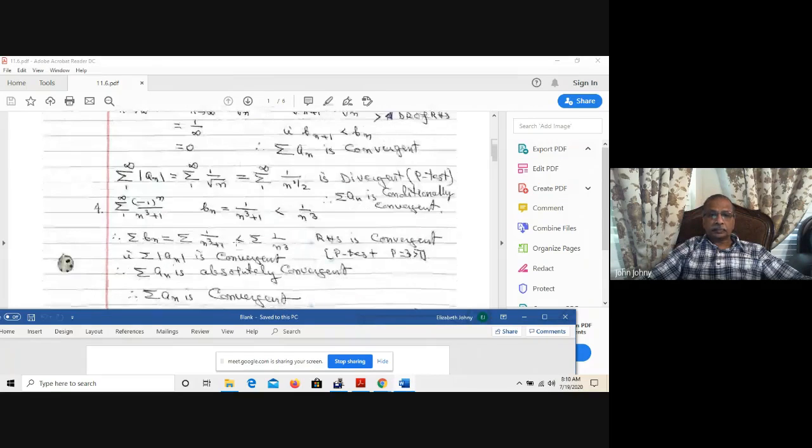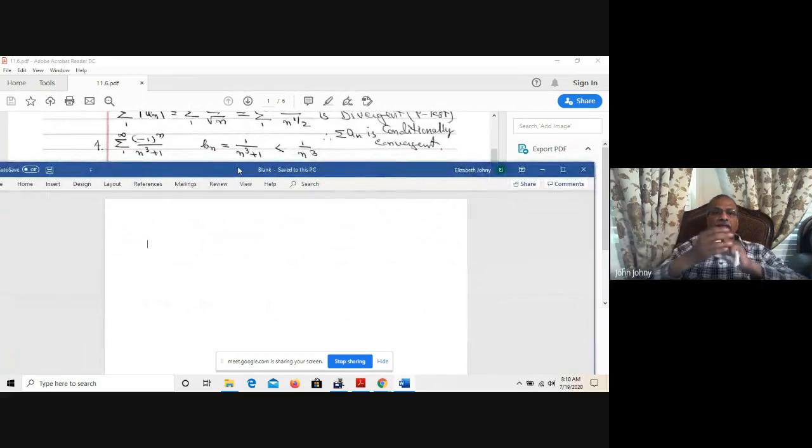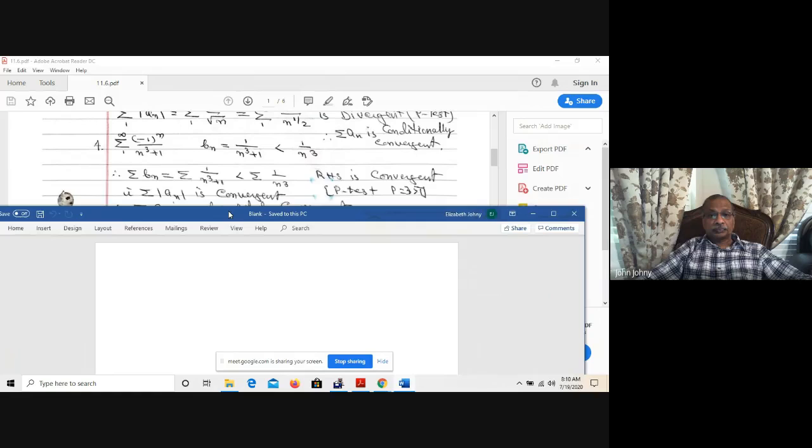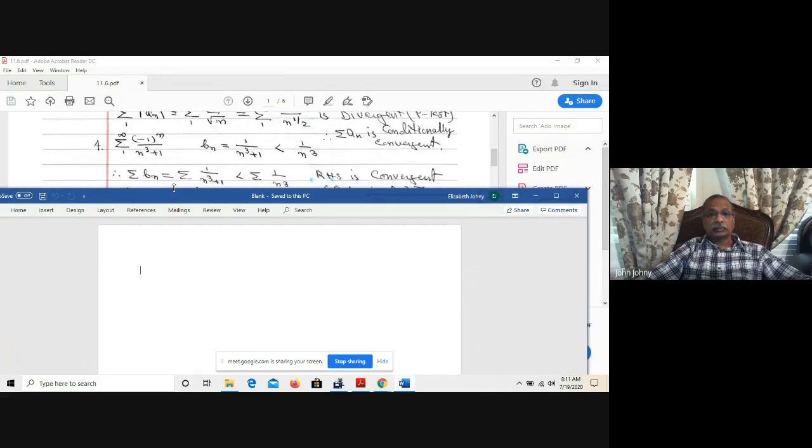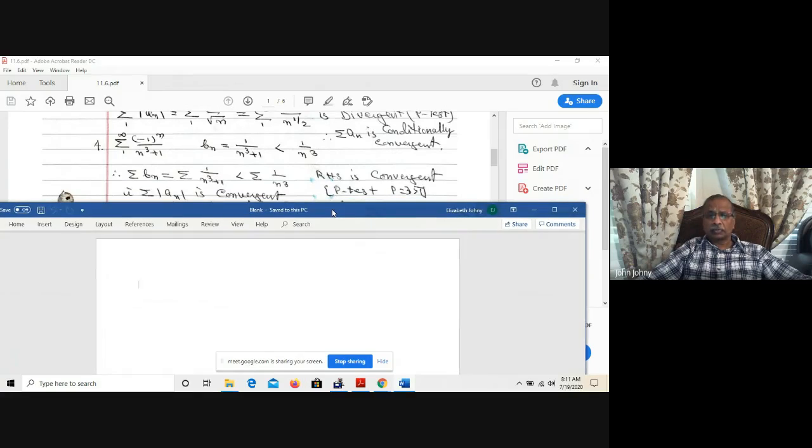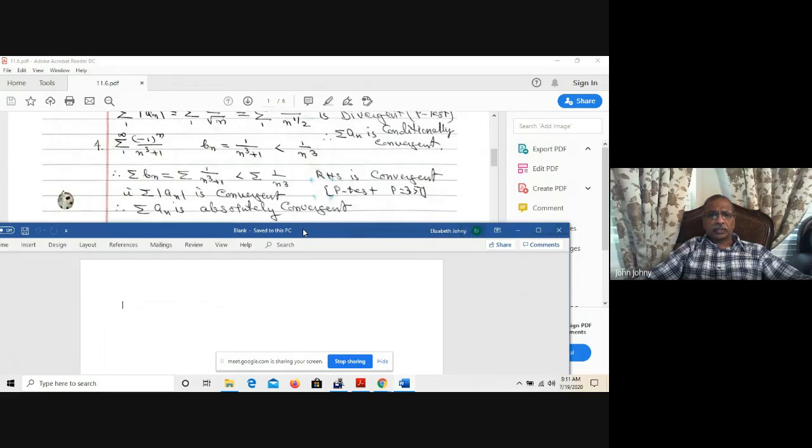Number 4. Sigma n varies from 1 to infinity of negative 1 to the power of n divided by n cubed plus 1. So bn is equal to 1 over n cubed plus 1, and that is less than 1 over n cubed. Why? Because the denominator of the left side, n cubed plus 1, is greater than n cubed. And so sigma bn, which is sigma 1 over n cubed plus 1, is less than sigma 1 over n cubed. Our right hand side is convergent because of the p-test. P is 3, which is greater than 1. Therefore, sigma an is convergent.